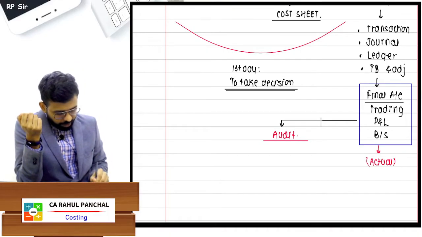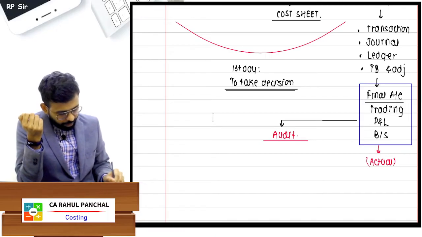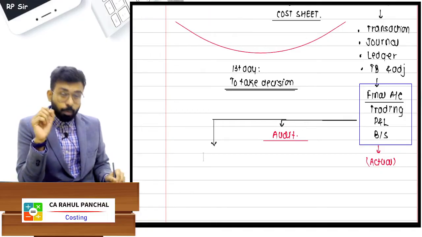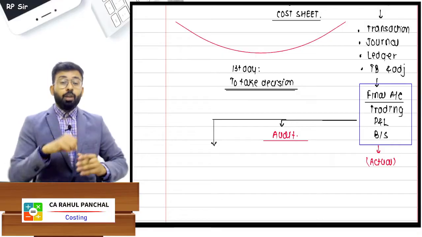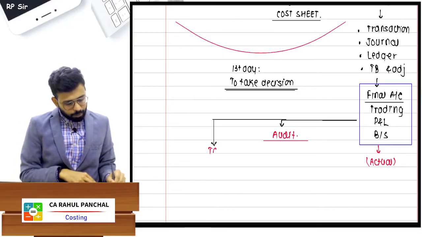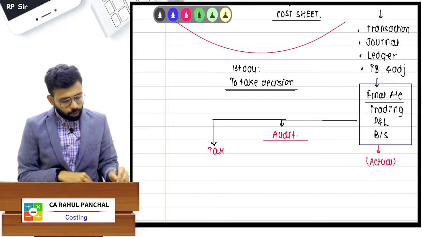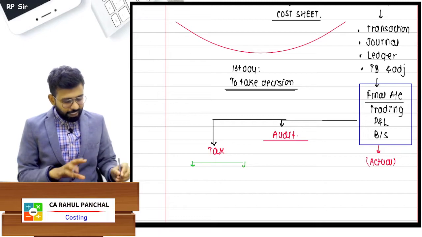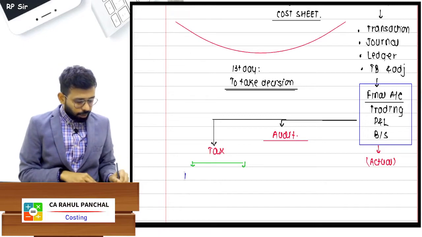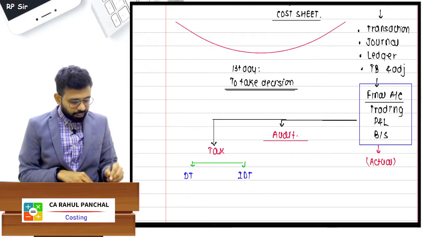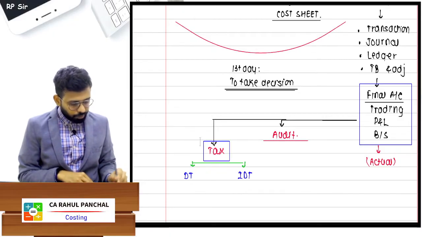Once audit is done, whatever profit is earned by you, I hope you understand, you will have to pay taxes to the government. And when I talk about taxes, there are two kinds of taxes that you will learn. There is one subject known as DT, that is direct tax, and there is one subject known as IDT, which is indirect tax, that comes in taxation only.